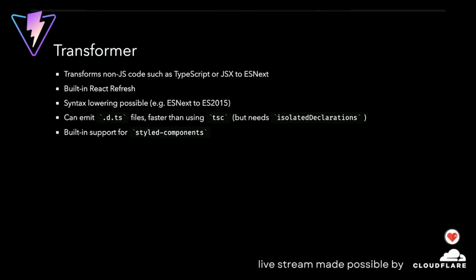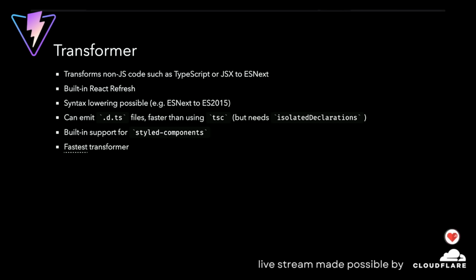And actually, a pretty cool feature is that the OXC transformer has built-in support for styled components. That's also usually a common thing in React applications, slowing down the build process. So there's a plugin for that, and you can use it instead of the existing solutions and get faster builds. Well, who doesn't like that?